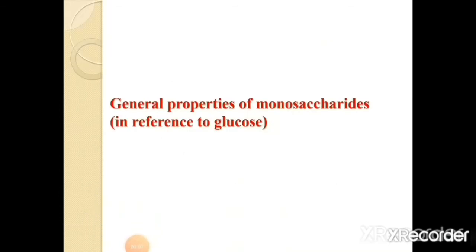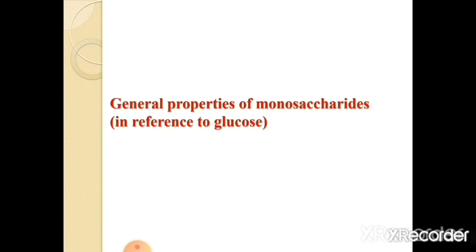So monosaccharides are the simplest form which cannot be further hydrolyzed. They can be classified on the basis of the functional group present. If an aldehyde group is present, that is known as an aldose sugar, and if a ketone group is present, that is a ketose sugar. An example for an aldose sugar is glucose, and for a ketose sugar, fructose. And depending on the number of carbon atoms present, they can be classified into triose, tetrose, pentose, hexose, etc.